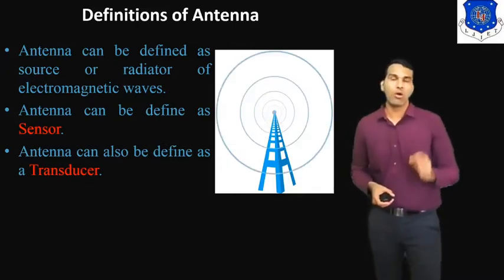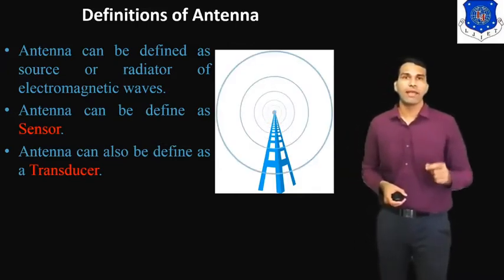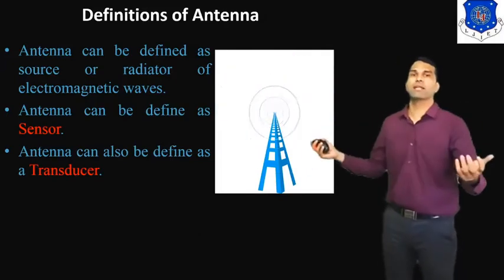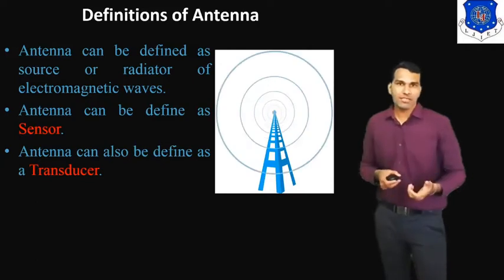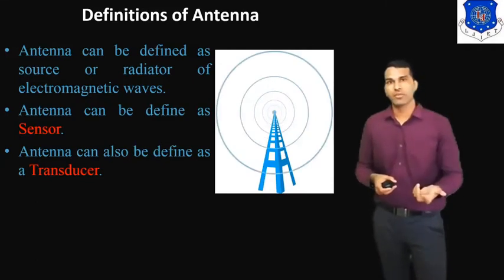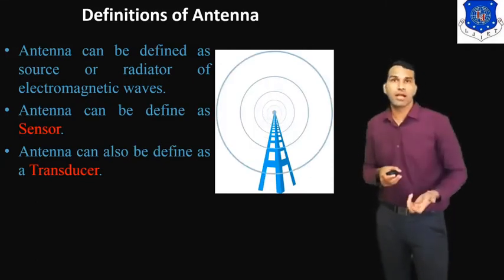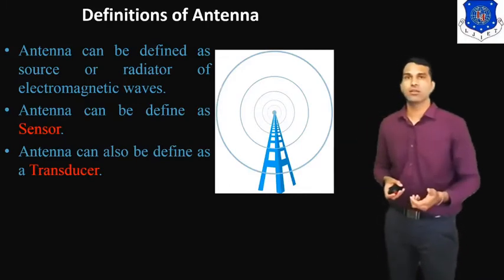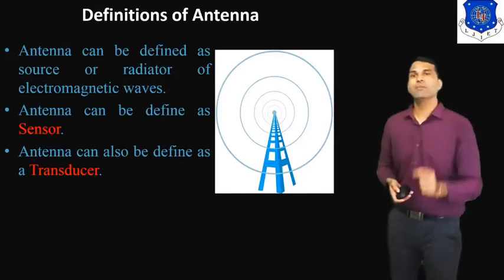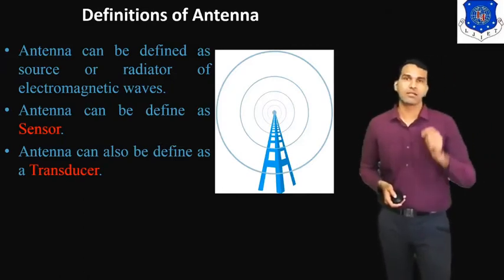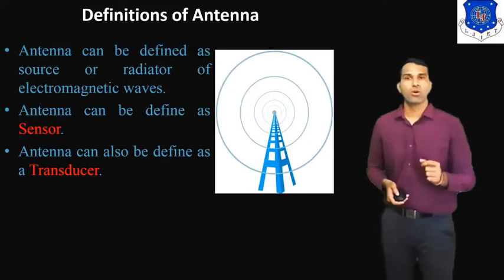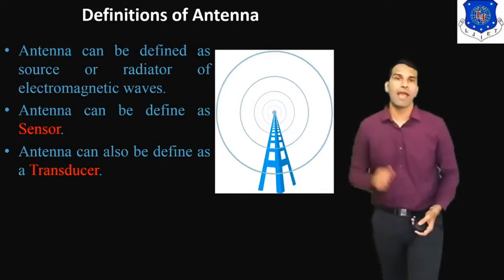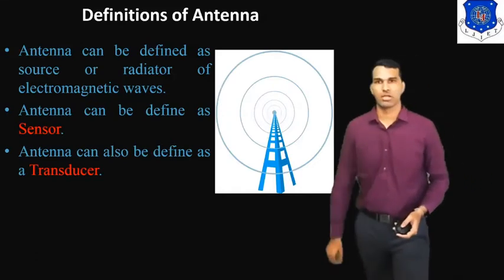The antenna converts the electrical signal into an electromagnetic wave. Similarly, on the receiver side, the antenna converts the electromagnetic wave into an electrical signal. That's why we can define antenna as a transducer. So we can define antenna as a sensor, or also as a transducer.